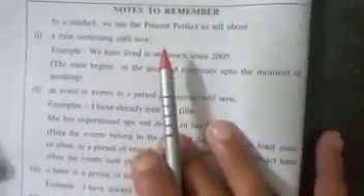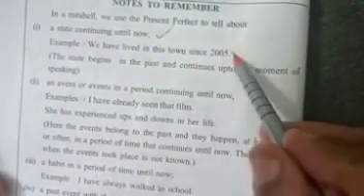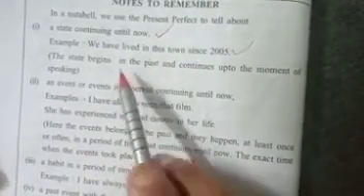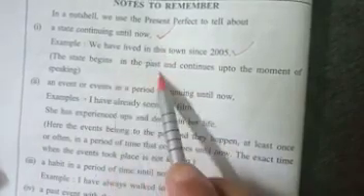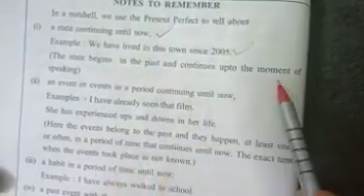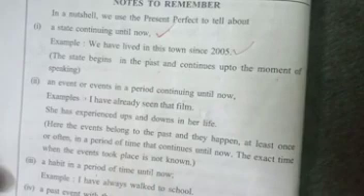Look at this sentence. In a nutshell, we use the present perfect to tell about a state continuing until now. We have lived in this town since 2005. That means the state of living begins in the past and continues up to the moment of speaking.